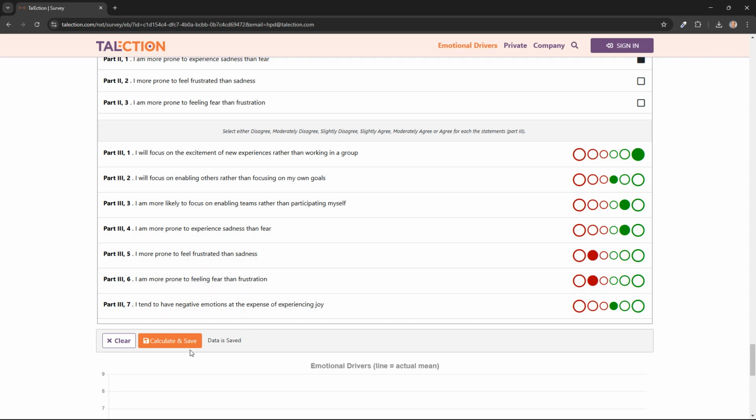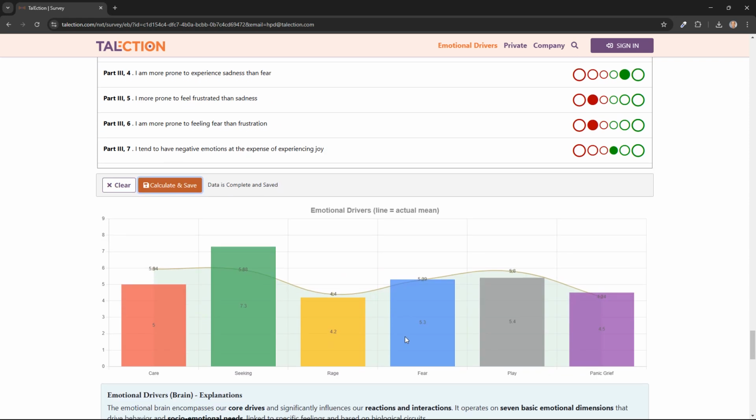Then when that is done, you either clear the whole survey or you press calculate and save in order to get the results of your respondent. And below then that data is calculated and the scores are given along the 6 dimensions of the emotional drivers: care, seeking, rage, fear, play, and panic grief. There is a 7th drive that we have not included in this page, which is lust.